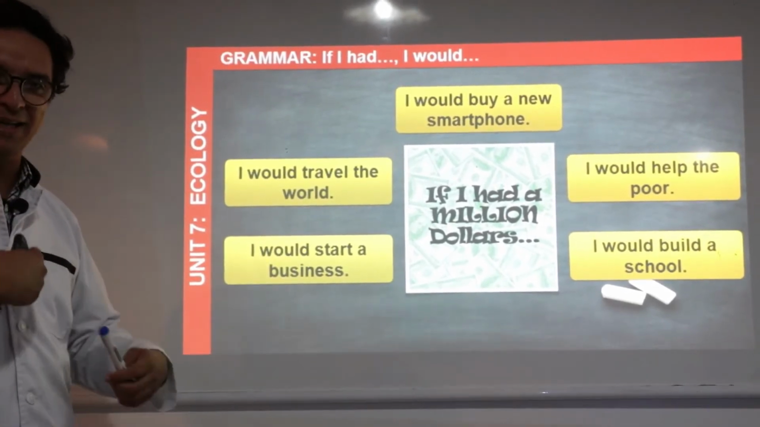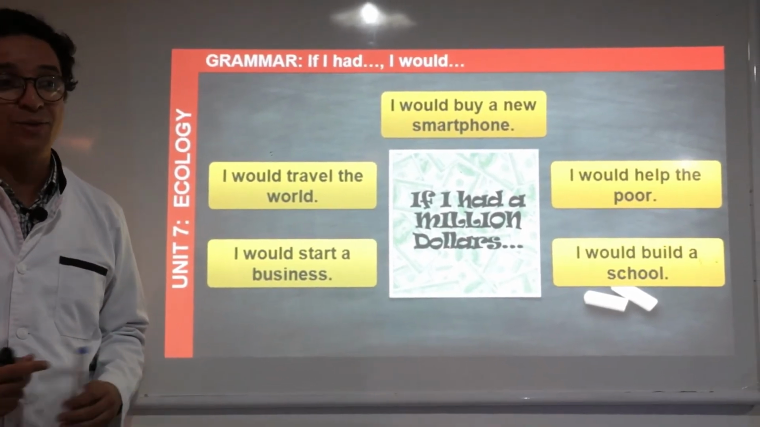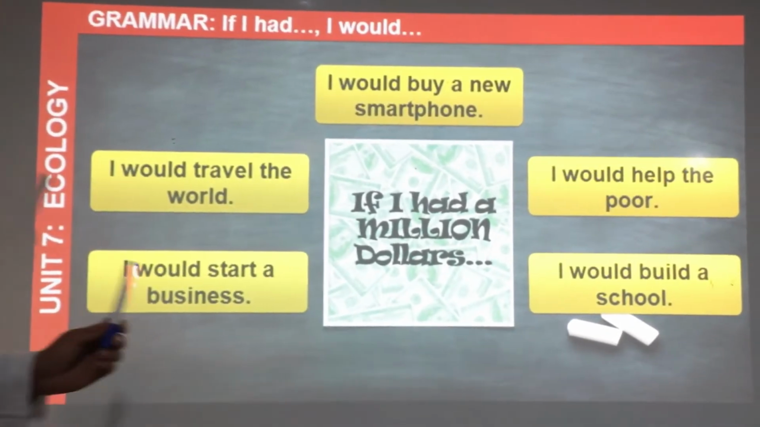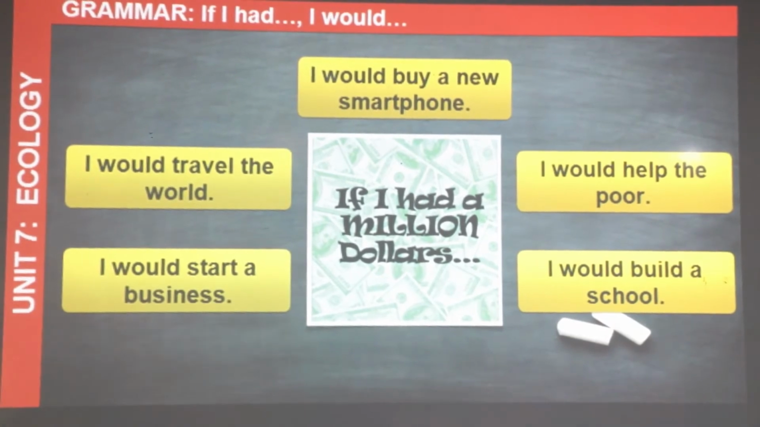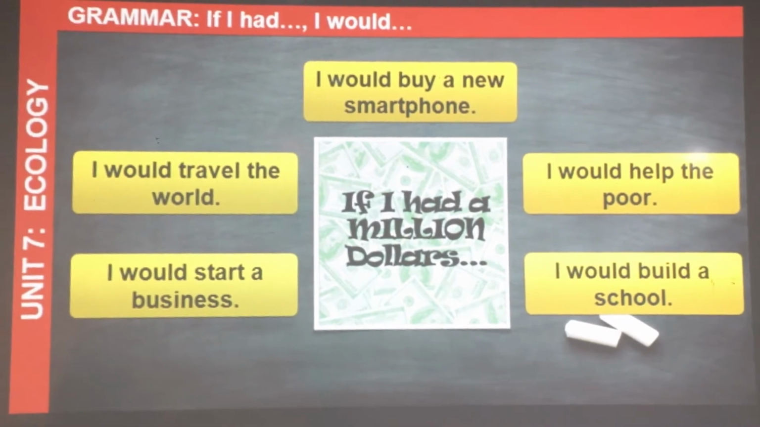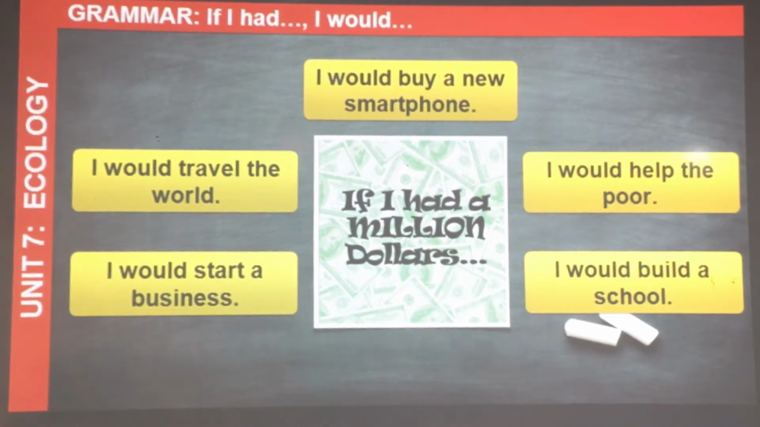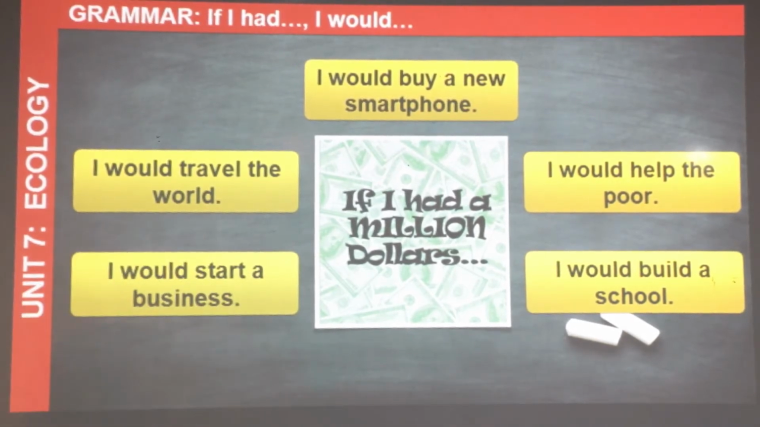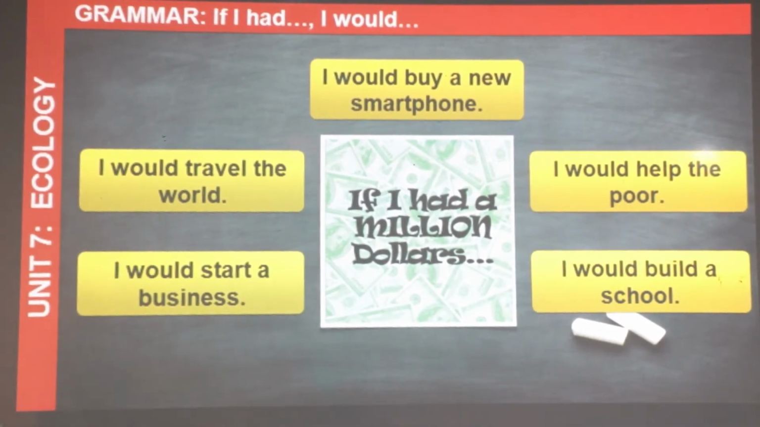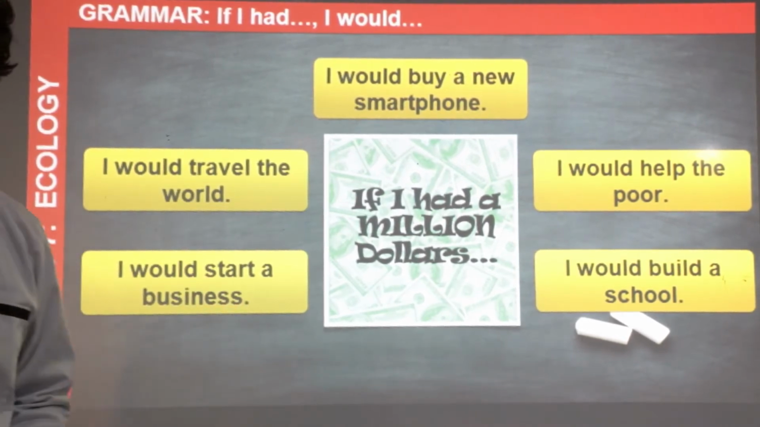Let's see answers. Personally, if I had $1 million, I would build a lot of schools in Morocco. Nice. So let's consider these answers. If I had $1 million, I would buy a new smartphone. Would you buy a new smartphone? If she had $1 million, she would help the poor. Very good. If he had $1 million, he would build a school, just like me.